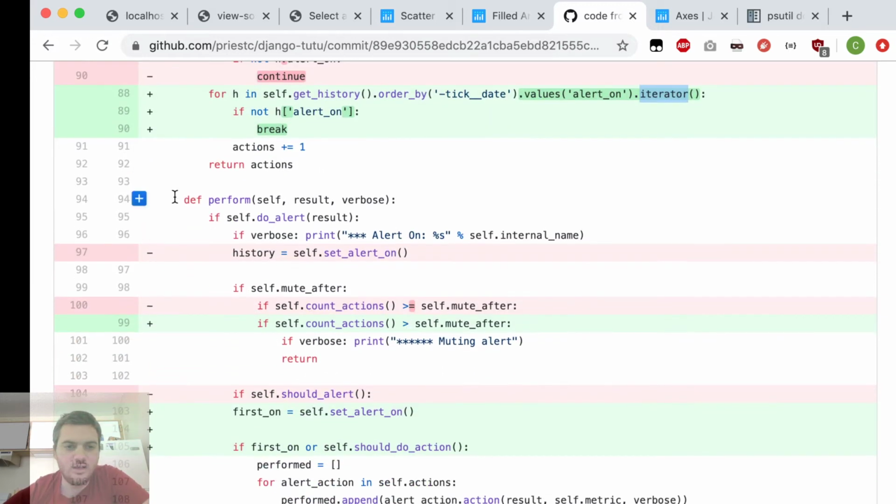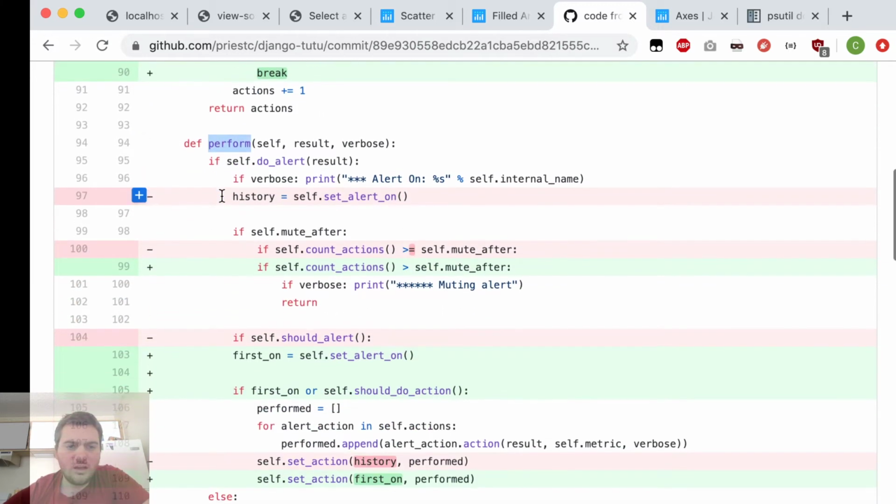And then also in the perform method, this set alert on, I moved it below this mute after block because we're counting the actions that have already happened. When you do set alert on, it increments this count actions.